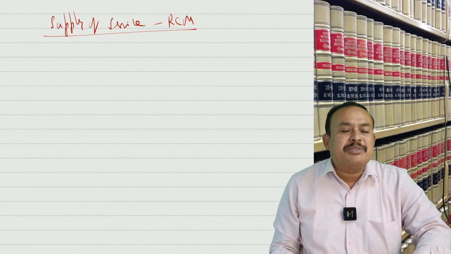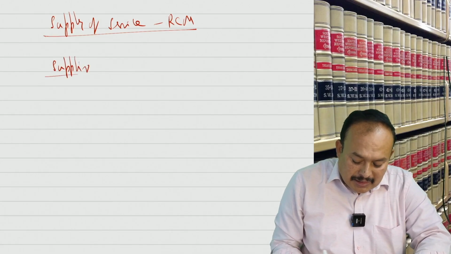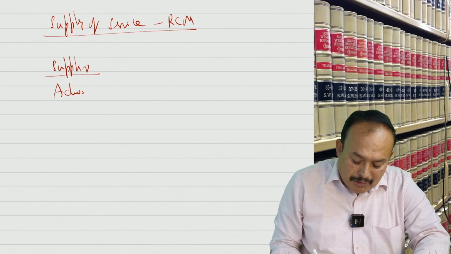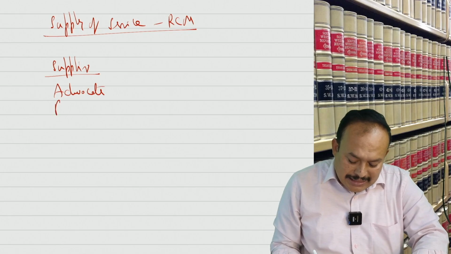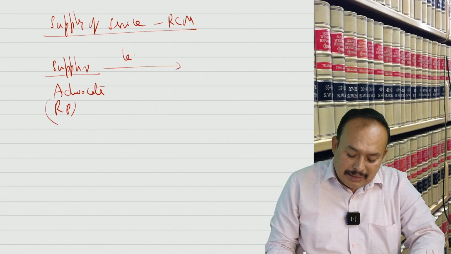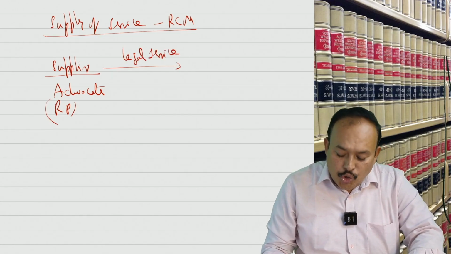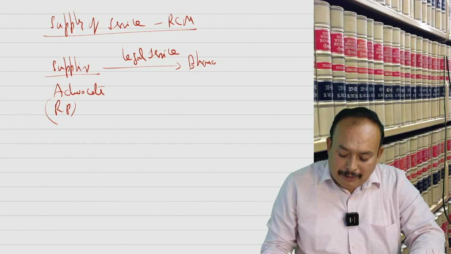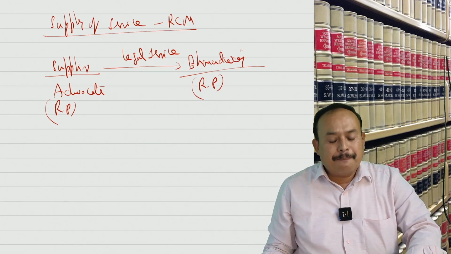In the given case, let us say the supplier is an advocate, who is a registered person. He supplied legal service to whom? To Bharadwaj, who is a registered person.